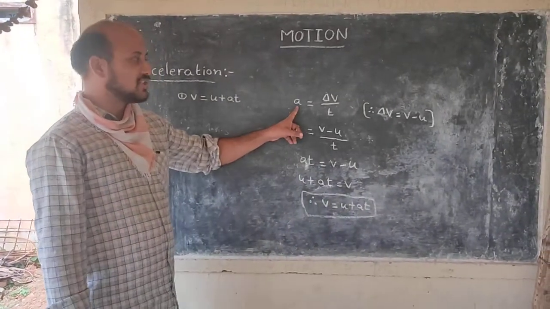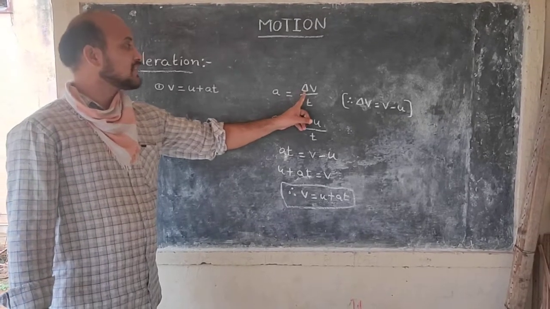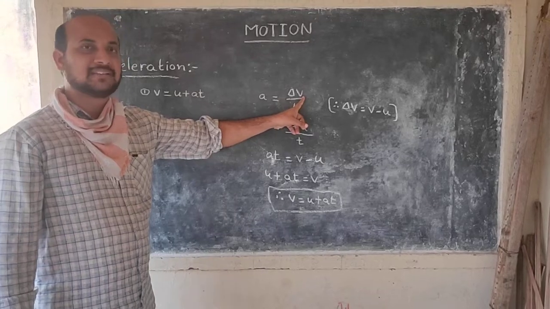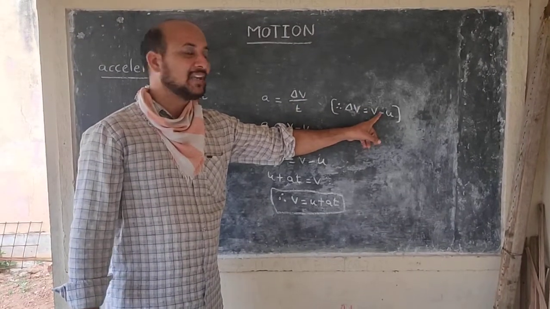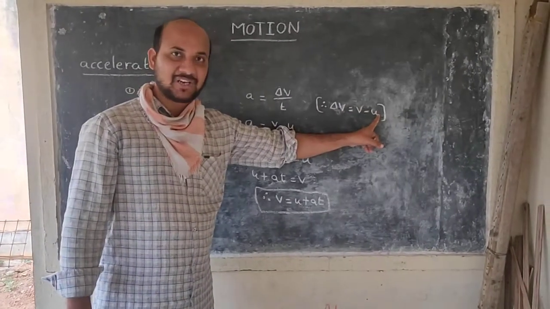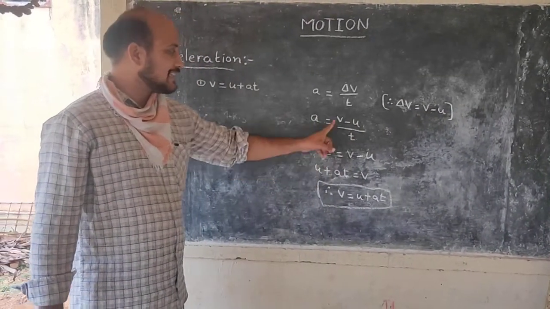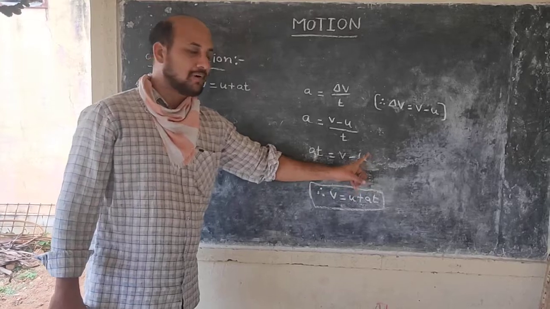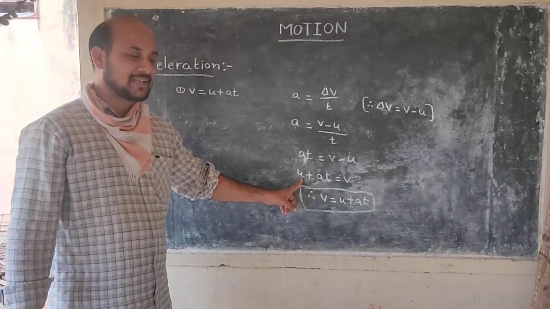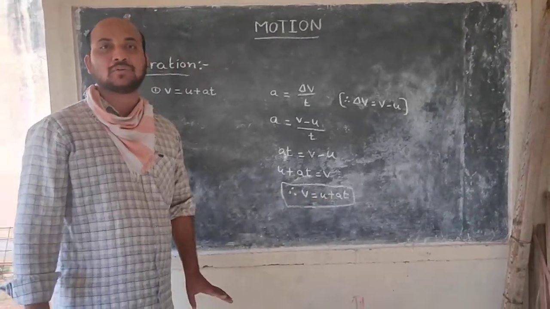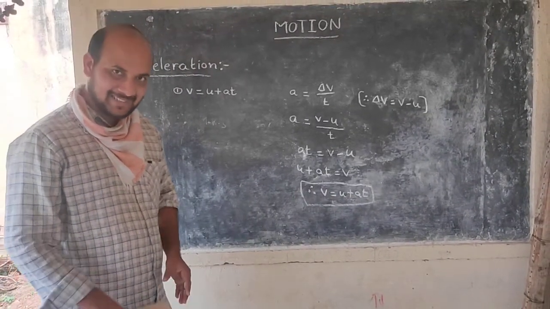We know that acceleration is equal to change of velocity by time. Change of velocity is the difference between final velocity and initial velocity. Finally, A into T, AT is equal to V minus U. Minus U goes to the other side as plus U. Finally, we got the equation V is equal to U plus AT.